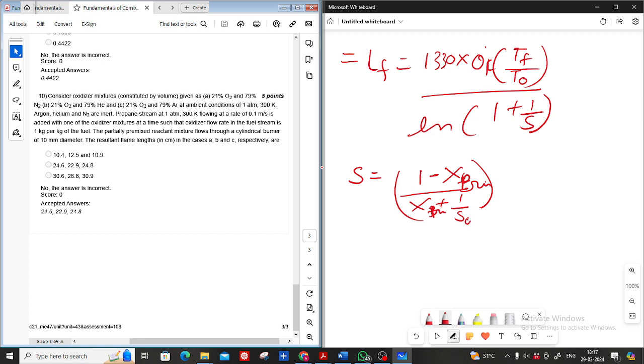That is S fuel, when only fuel is supplied. When in the fuel stream you are not adding any oxidizer, this is that S. So what is your doubt?